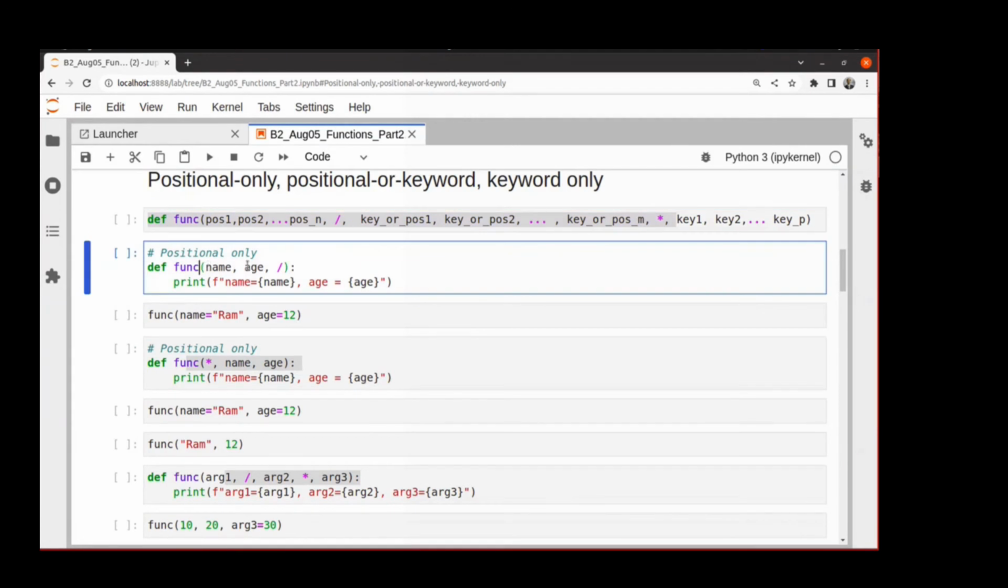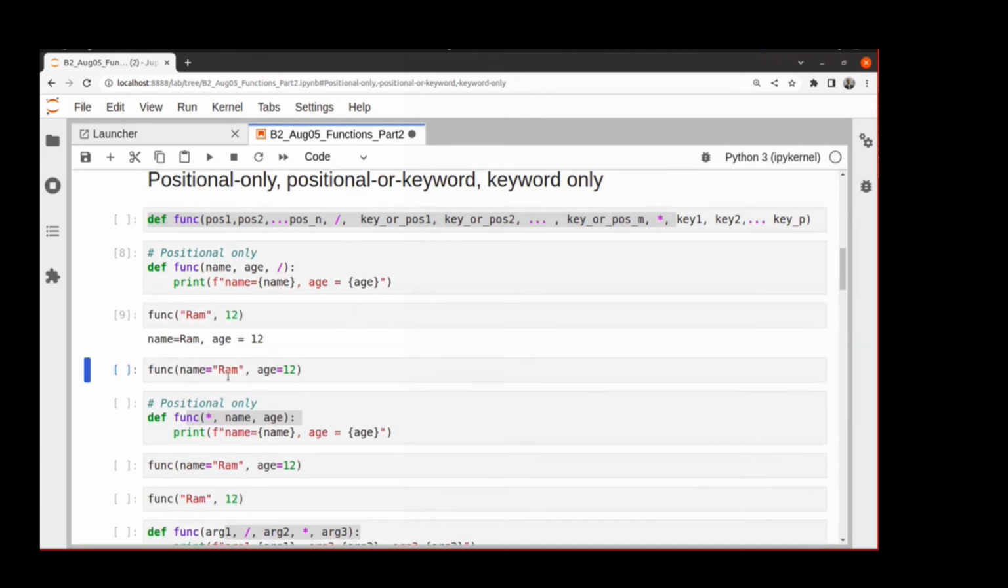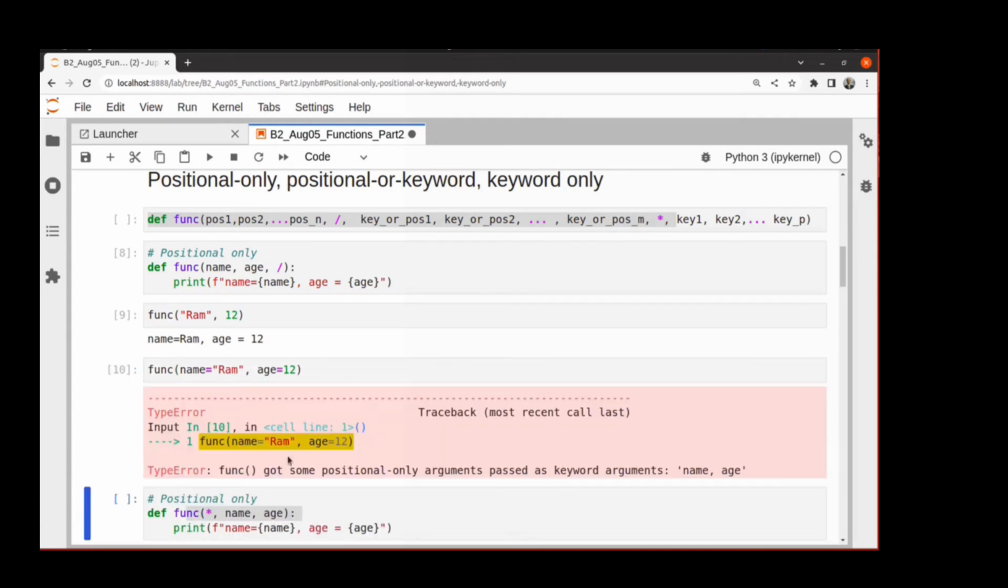So let's say we have given a function like this. So name and age are positional only. We run it in the success case. That works. But if I give this keyword argument, it throws an error. Func got some positional only argument passed as keyword arguments.